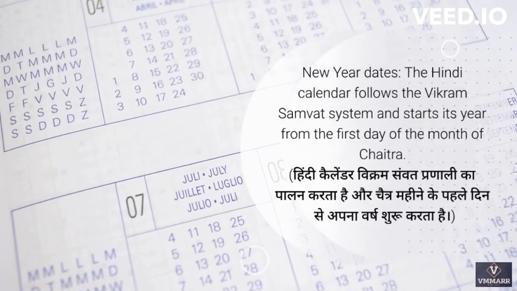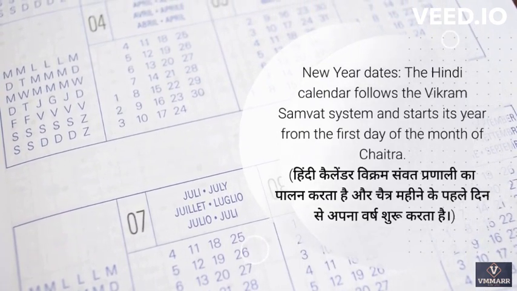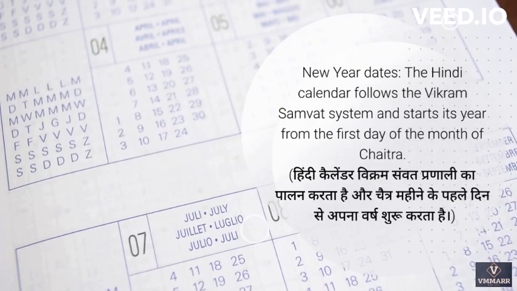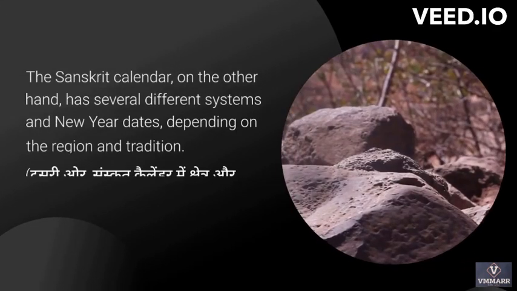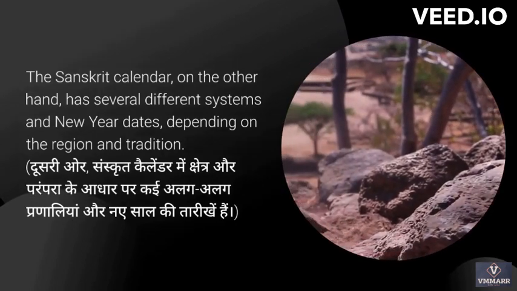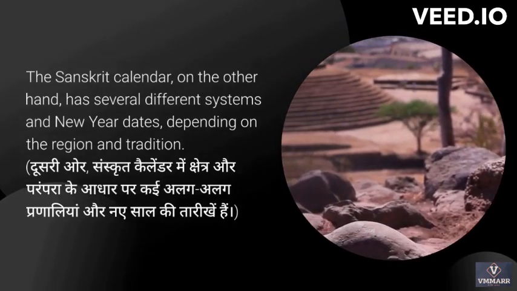New Year dates. The Hindi calendar follows the Vikram Samvat system and starts its year from the first day of the month of Chaitra. The Sanskrit calendar, on the other hand, has several different systems and New Year dates, depending on the region and tradition.